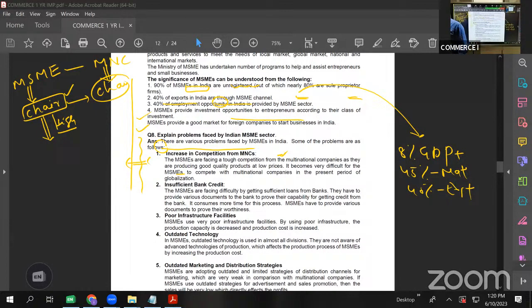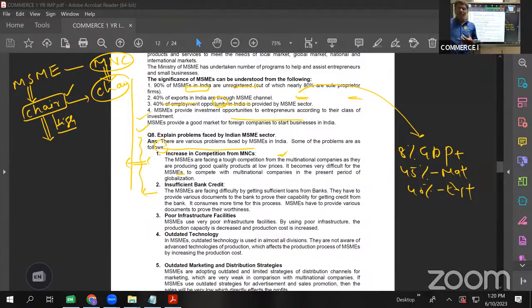It is the competition from MNCs. MNC stands for multinational corporations, companies having operations in more than one country. Such companies are called MNCs, isn't it? Like we have Deloitte in India, we have the Samsung company, we have the Nokia company. All these companies are MNCs. They are having operations in multiple countries. So that is the first point, increasing competition from MNCs. Next, insufficient bank credit.